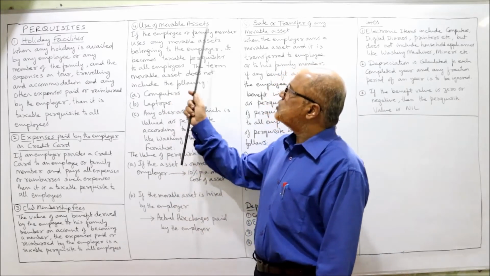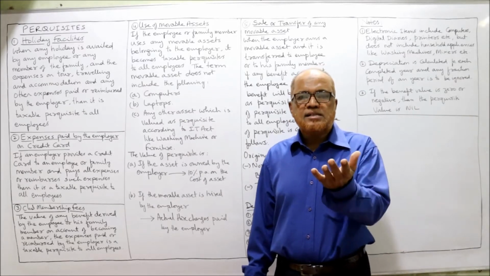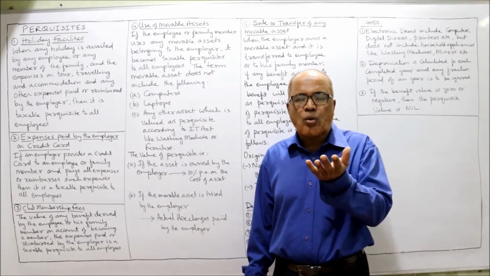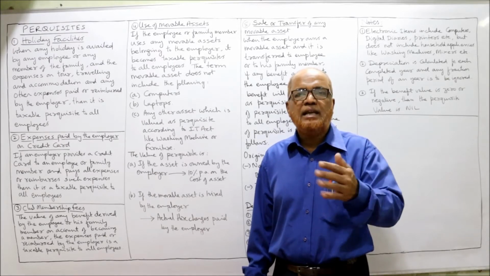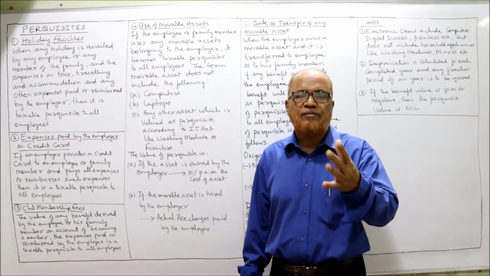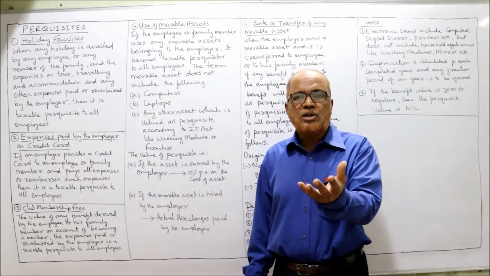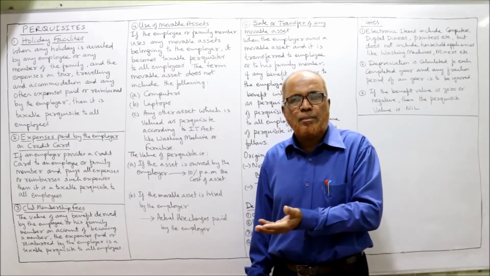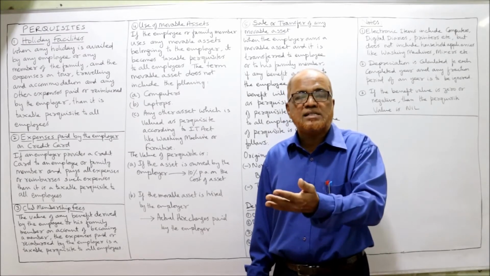Next comes use of movable assets. Sometimes the movable assets are owned by the employer, by the company, but the employee or the family members are freely using those movable assets. Who is the owner of the movable assets? The company, the employer. But who is using the benefit, who is using those assets?